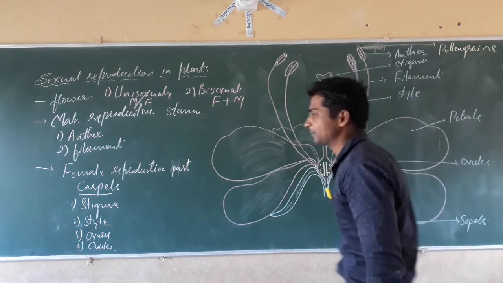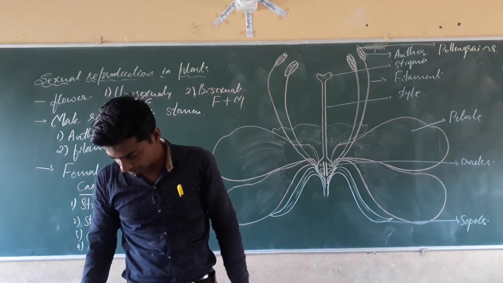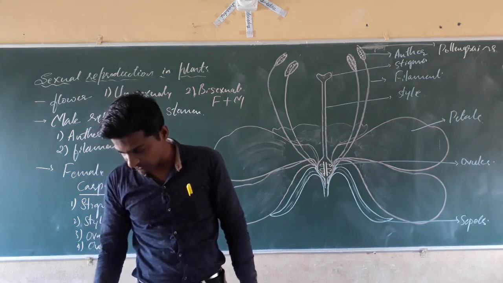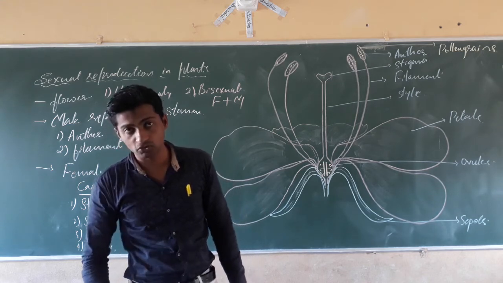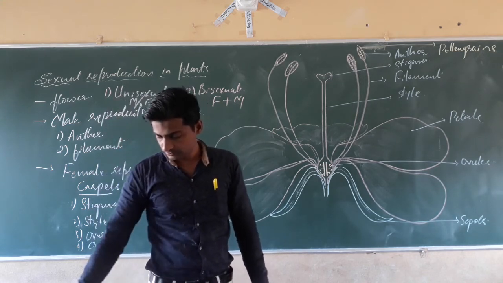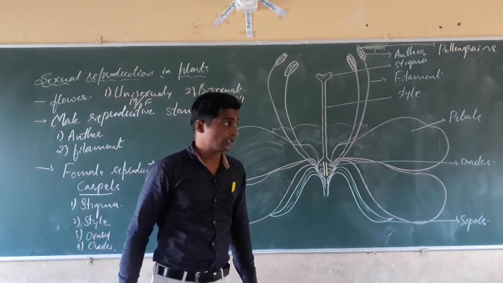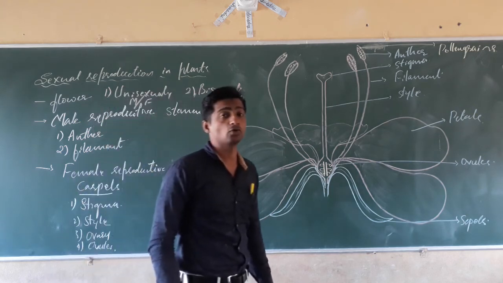An example of a bisexual flower is the hibiscus flower; hibiscus and rose, you can say. For unisexual flowers, papaya and cucumber.